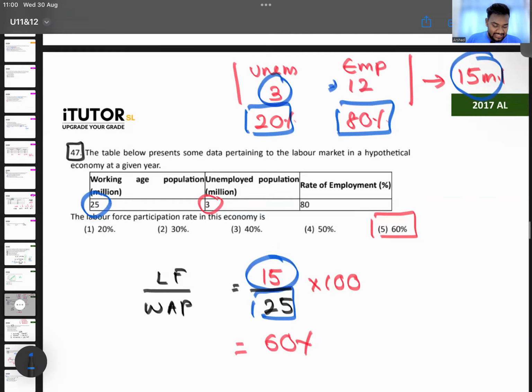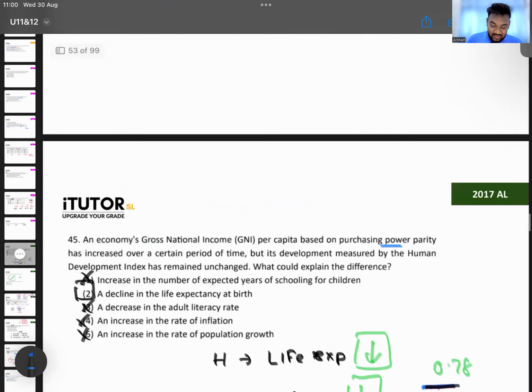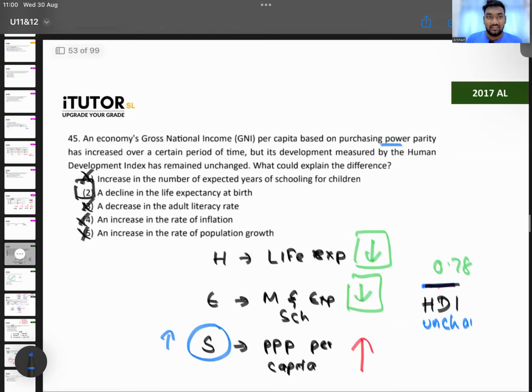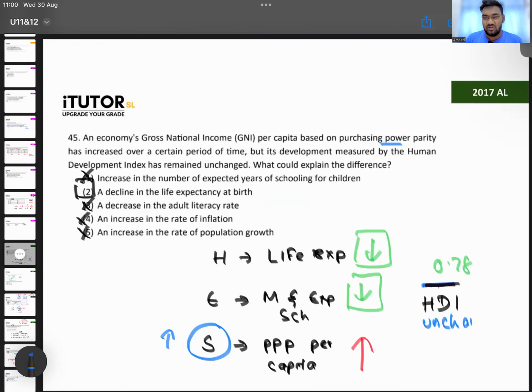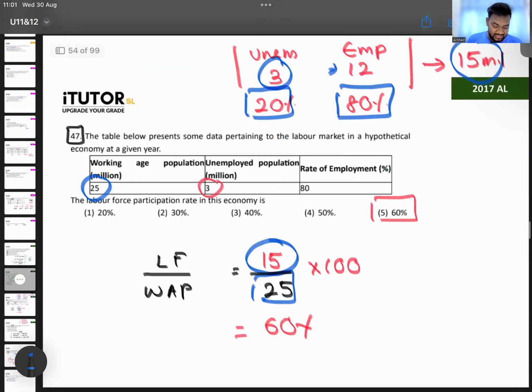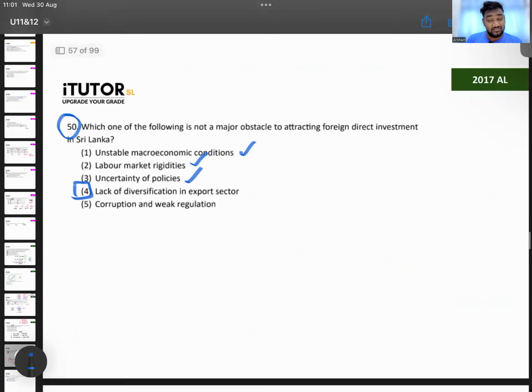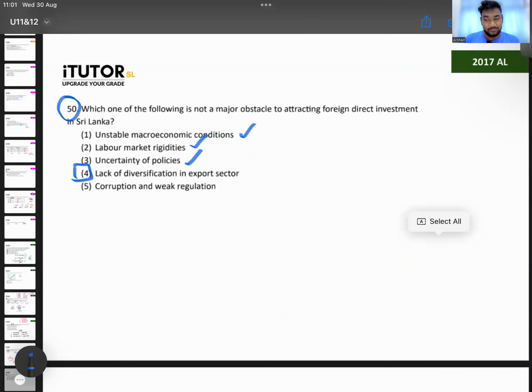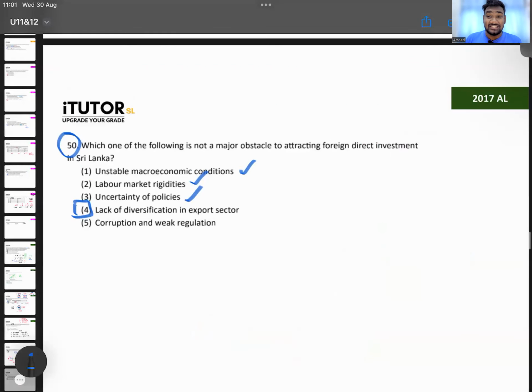Okay. Let's see how much you'll get. You'll get all correct. These are the years that I also did A level. So if you can get all correct, you're also at my level. I think I got all correct, or maybe around 1 or 2 wrong, out of the 6 questions. Now, remember, I did A levels after doing mock exams, everything. This is before you all do mock exams. So out of the 6, if you at least got 5 or 6, I think you're at a very good level. How much did you all get? 45, 46, 47, 48, 49, 50. 5 or 6, very good level. At least 4, I think, is acceptable. Okay, 2017, done and dusted.